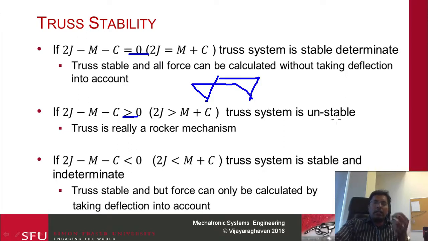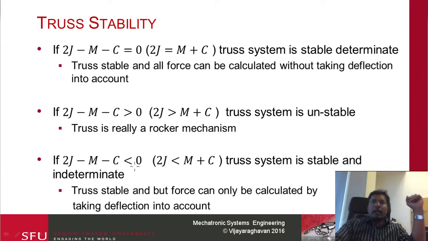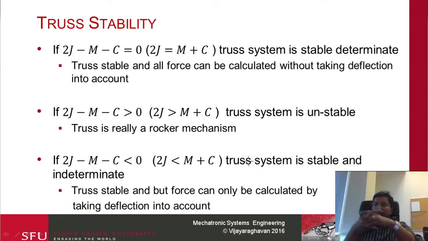So there is 1 degree of freedom. This is an example of a rocker arm mechanism. And if this value is less than 0, that basically means that the structure is still stable. But what happens is there are more unknowns in terms of the joint forces. So we need to take the deflection into account before we can actually calculate the truss